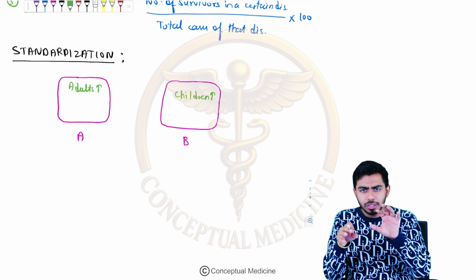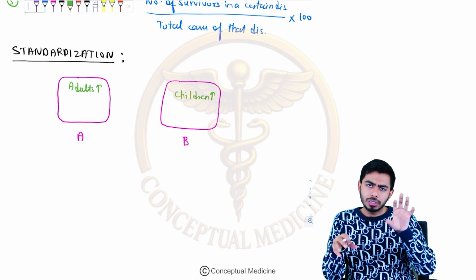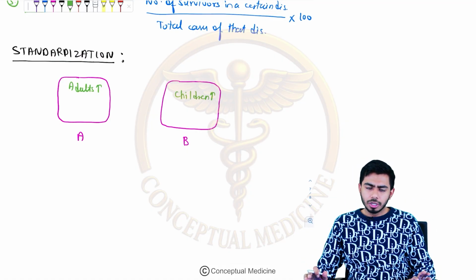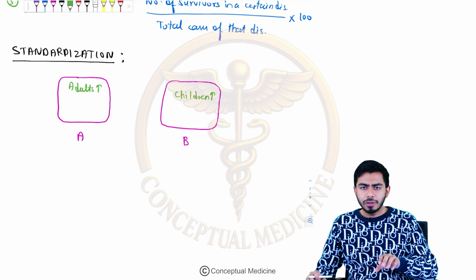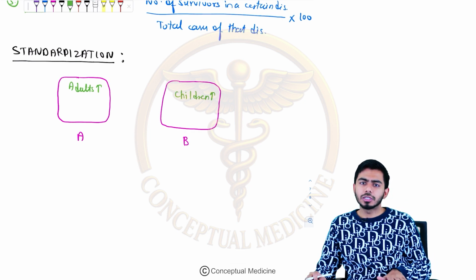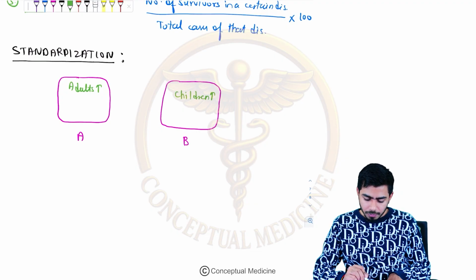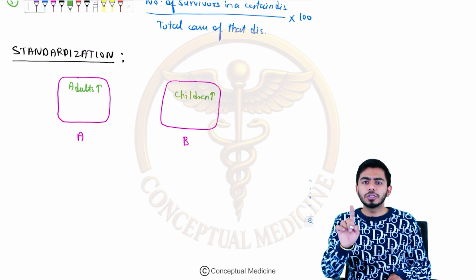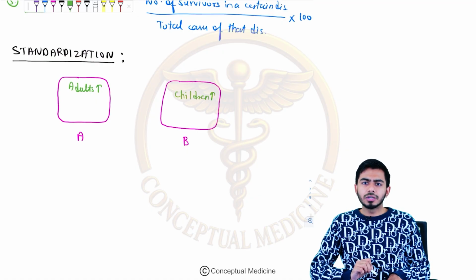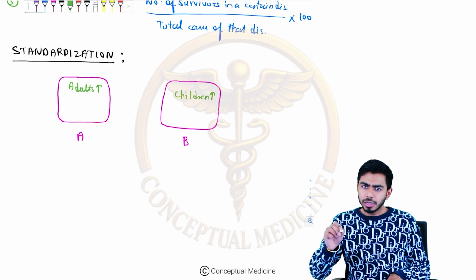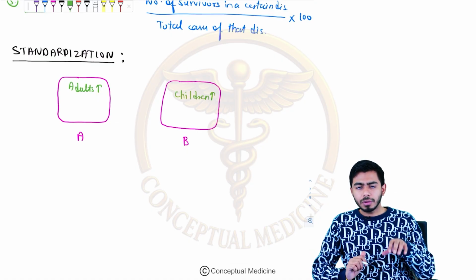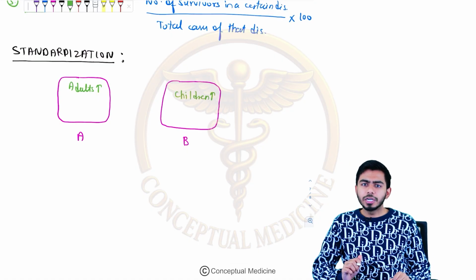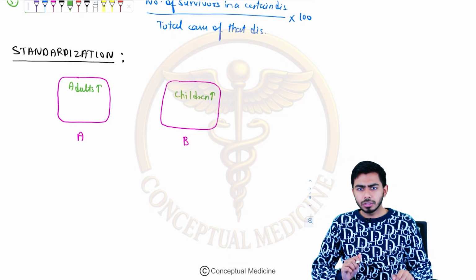In standardization we have two types, direct and indirect. In the direct, if I mention the age specific death rate, I will compare population A and population B, but I will compare the same age group. For example, the adult age group in population A and the adult age group in population B. Comparing the same age group in different populations is direct standardization.